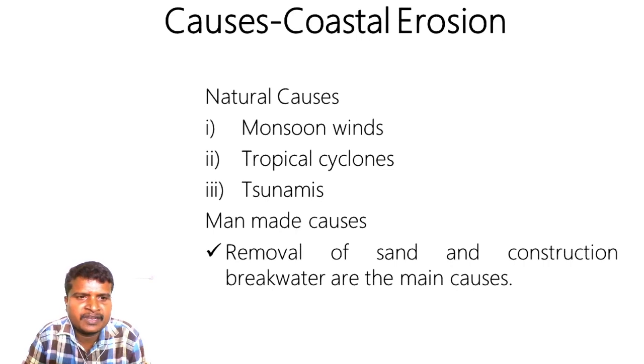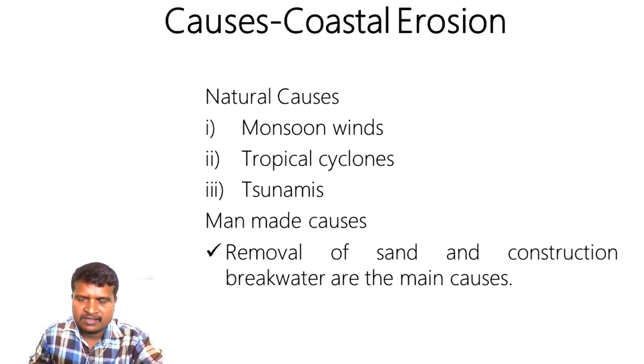Especially we experience this problem in the islands of our country, the Great Andaman and Nicobar Islands, and also in Tamil Nadu state. I hope you are clear about the causes of coastal erosion. Now let us see what are the effects of this coastal erosion.